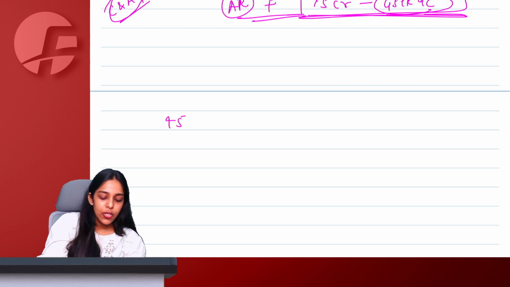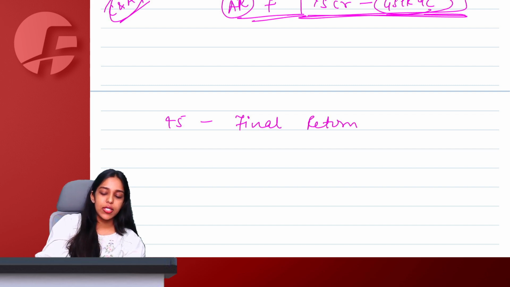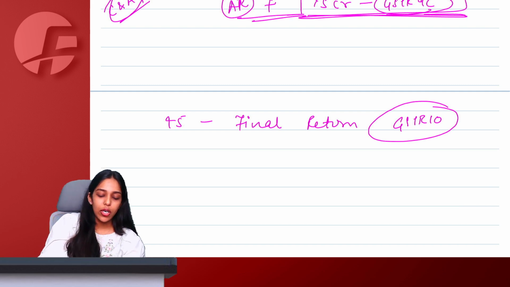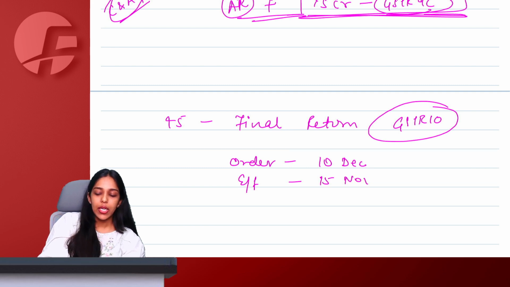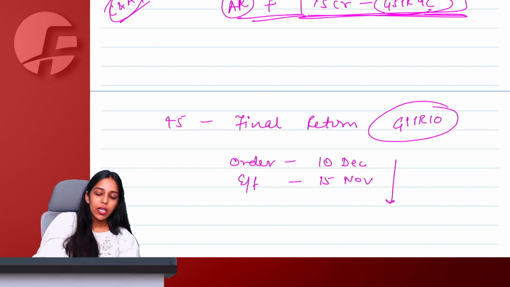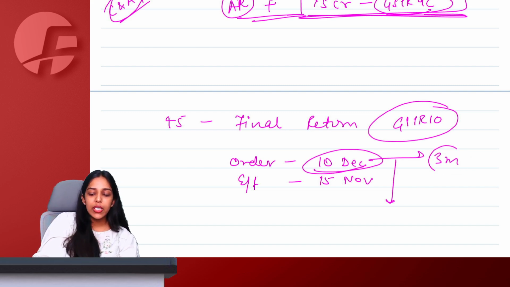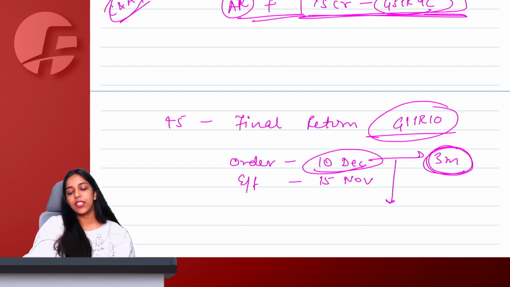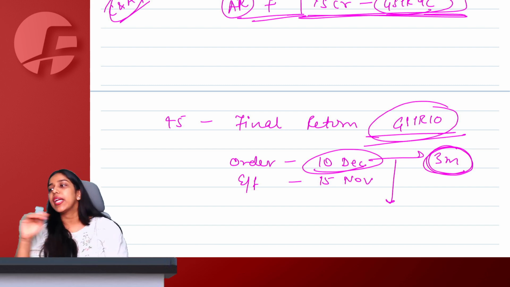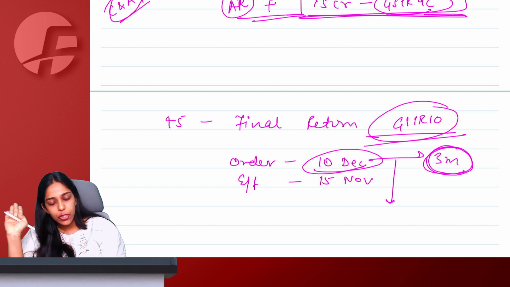Arre, leave it. So section 45 talks about the final return, which is GSTR 10. It says that when you get cancelled, let us say I got my cancellation order on 10 December saying that effectively I am cancelled retrospectively from 15 November only. So we will say whichever is later, 10 December. From there, within 3 months, I have to file my GSTR 10, which is my final return. Tata, bye bye, good night to government.